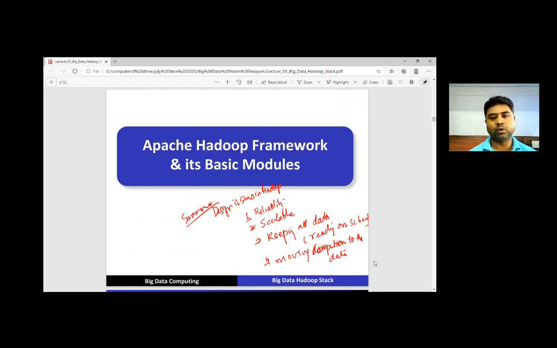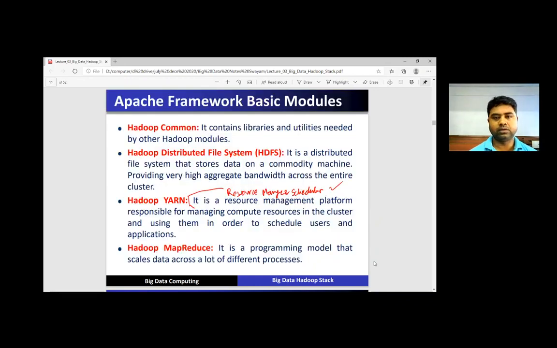What are the basic modules of the Apache Hadoop framework? The first basic module is Hadoop Common. It contains libraries and utilities needed by the other Hadoop modules. The second one is HDFS, the Hadoop Distributed File System. It is a distributed file system that stores data on commodity machines, providing very high aggregate bandwidth across the entire cluster.